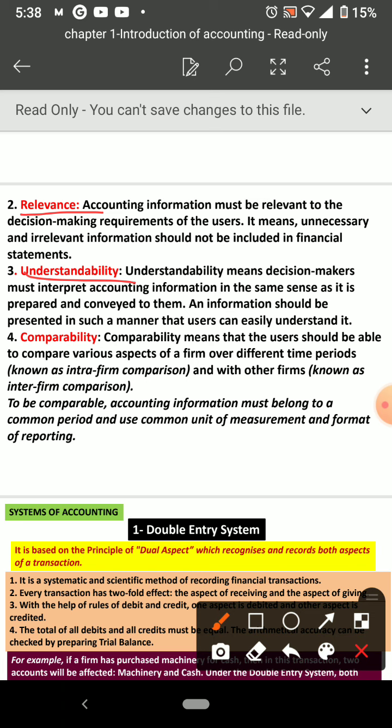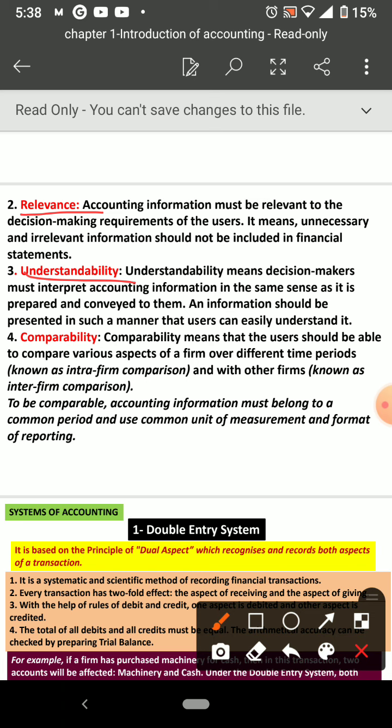When you read that, you are not understanding anything, then I failed as an accountant. I failed because I'm not conveying any information to you. Suppose you may be uneducated or you don't know how to understand it, then you can ask me. I should be able to explain that in an understandable way. So that is what understandability is.